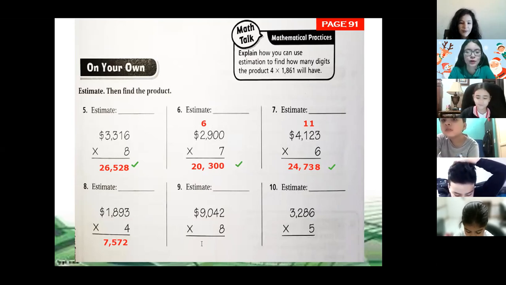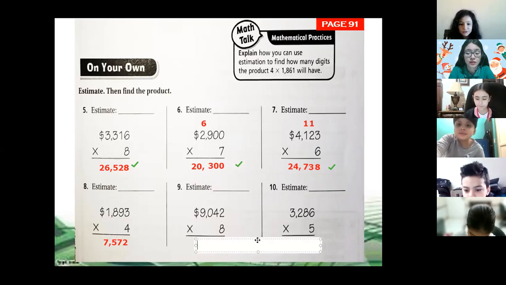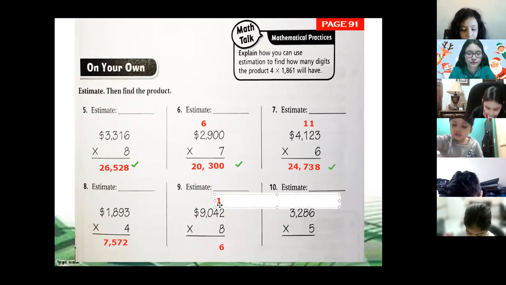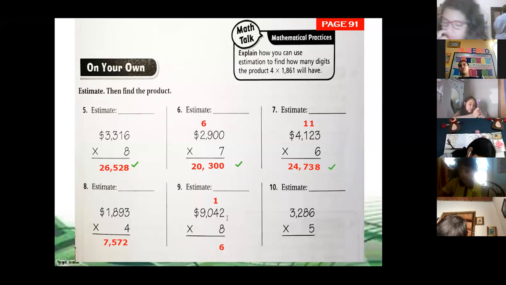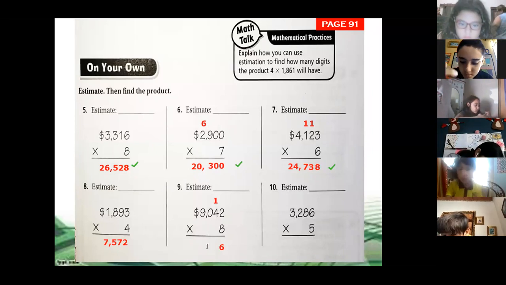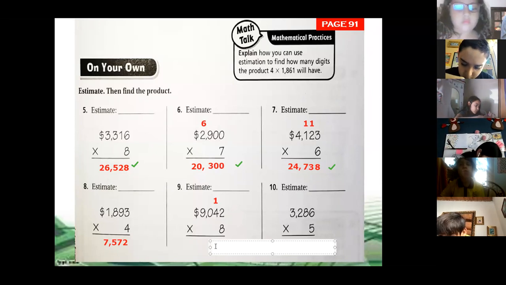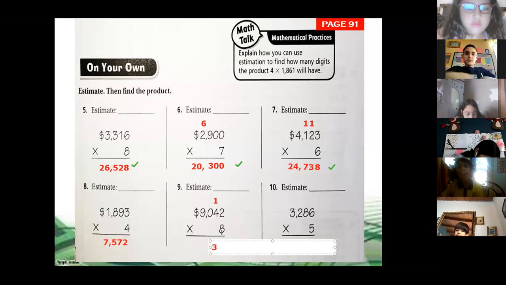Khaled, 9,042 times 8. 2 times 8, 16, okay. 8 times 4. 8 times 4 is 32, plus 1. 33. That's right. So we write 3 and we regroup the 3.